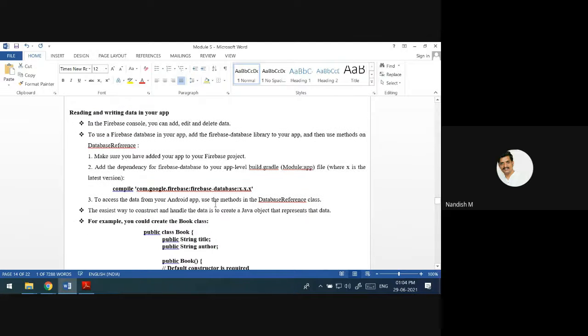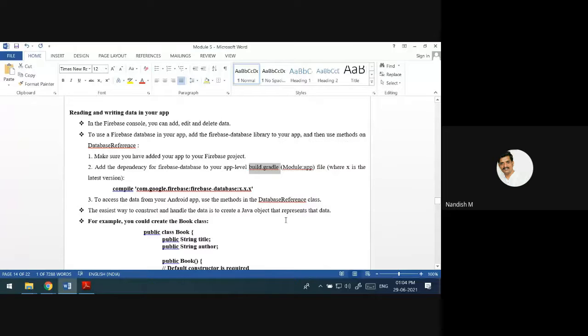For that, there is a function. What extra coding do you have to do in the build.gradle file? Whenever you want to use Firebase, you have to add this line: compile com.google.firebase firebase-database. You have to add this in the build.gradle file.